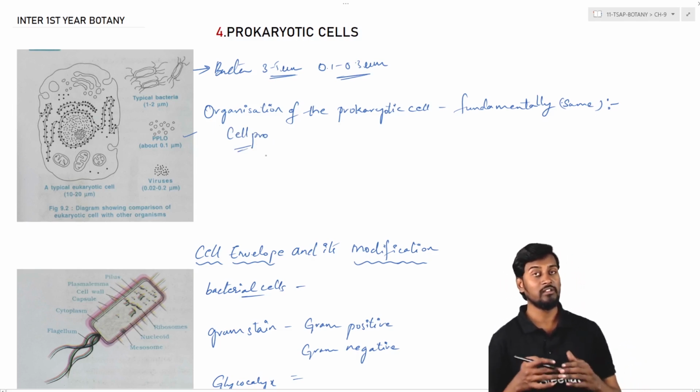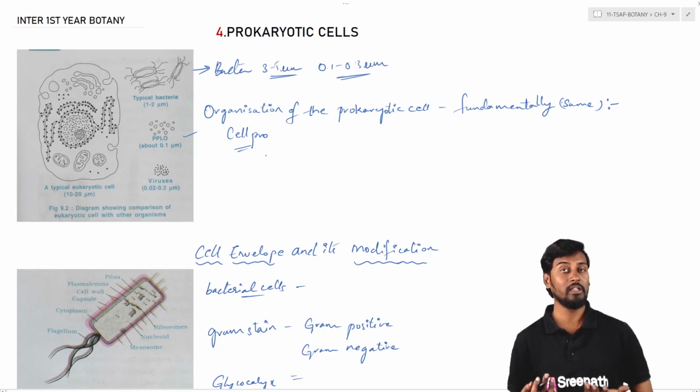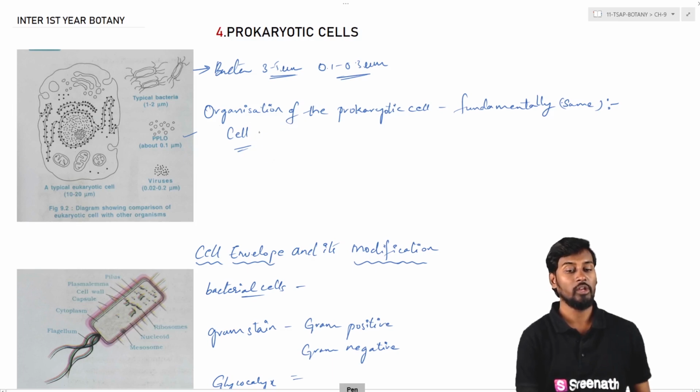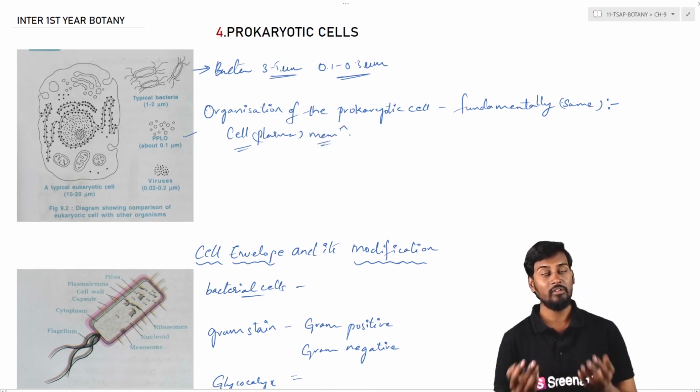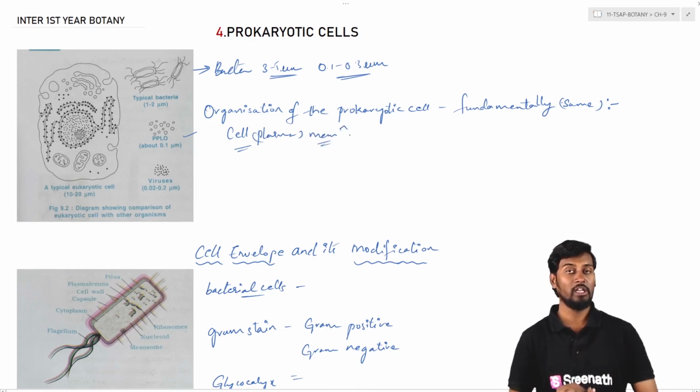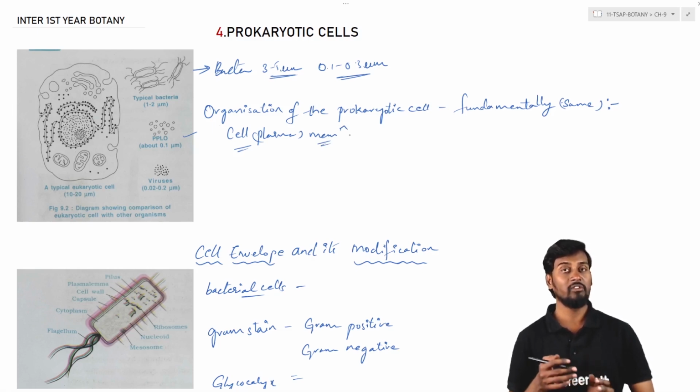The cell membrane is generally forming the outer layer of the particular cell. This cell membrane is similar to the cell membrane of the eukaryotic cells. So it can be called the cell membrane, or also the plasma membrane. They are the ones which generally form the outer covering of the cells. So this outer covering of the cell, that is the plasma membrane, is equal to that of the eukaryotic cells.